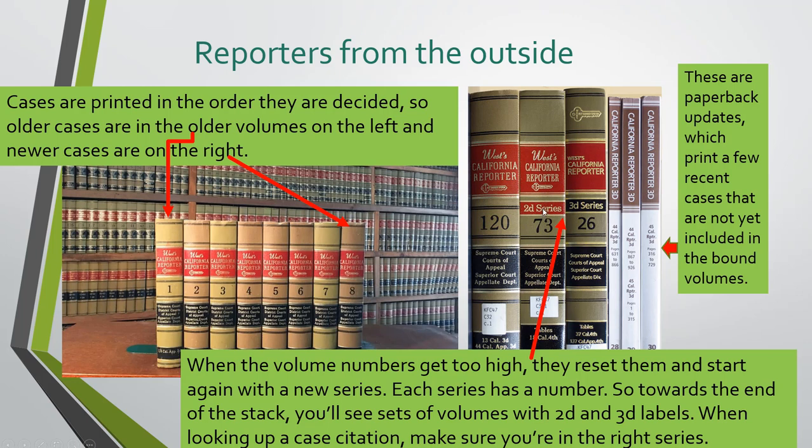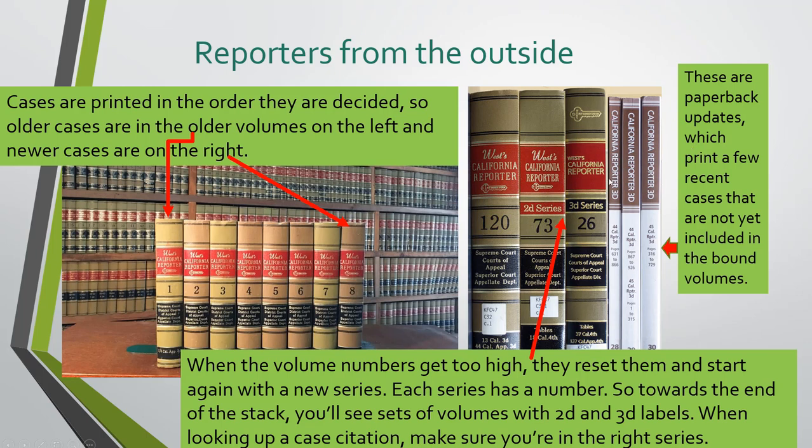So why that's important is if you're looking up a citation, and this will be in the citation, if it's a 2D case or a third series case, it'll be in the citation. And so if you see one that says 2D in it, you need to look up your volume number in this set, not the first series or the third series. That's why it matters.